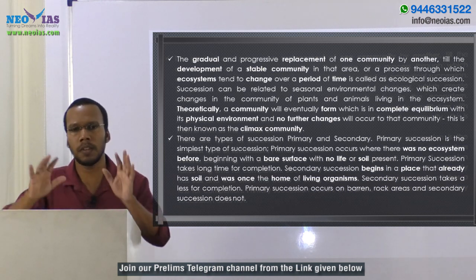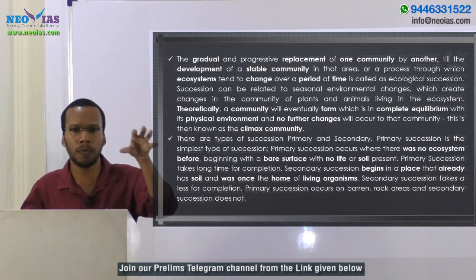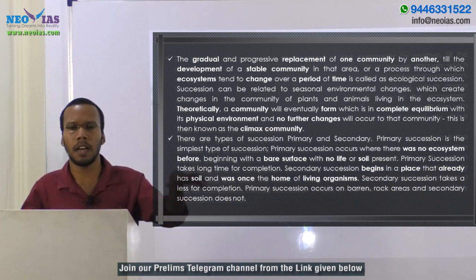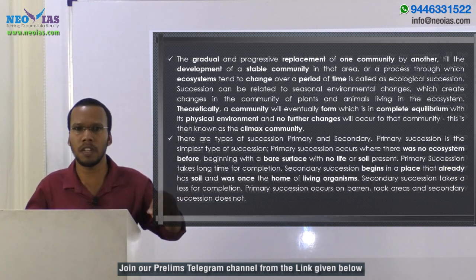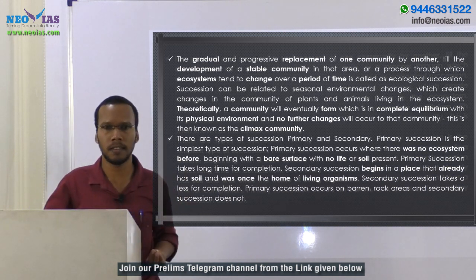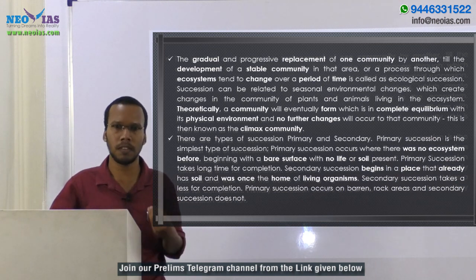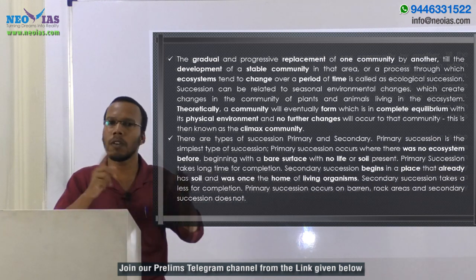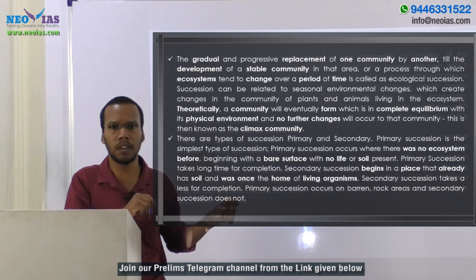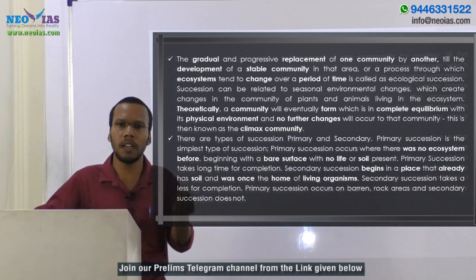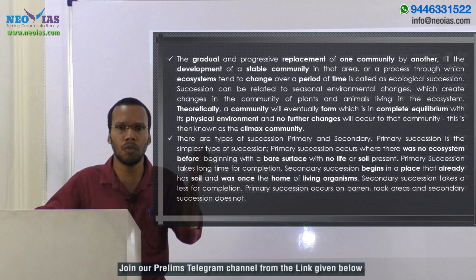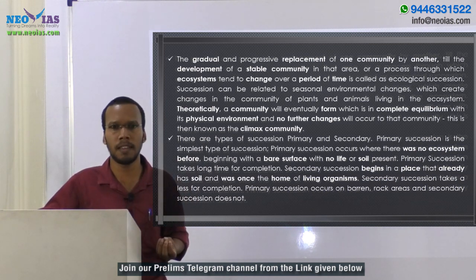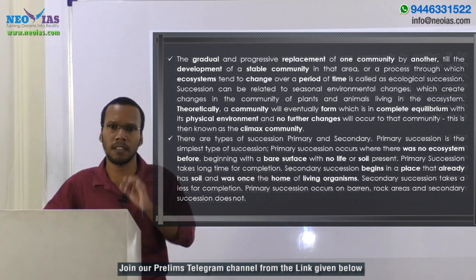Okay, so we can take the example of forest fire. By the forest fire a forest is cleared, and that forest will be reoccupied or regenerated again by the grasses. Okay, that is also a kind of change, right? That process is known as secondary succession. So secondary succession means there was once living organisms, or already there was life, and that life was destroyed due to some environmental calamities, and that will be regrown again. Okay, so that is known as secondary succession.